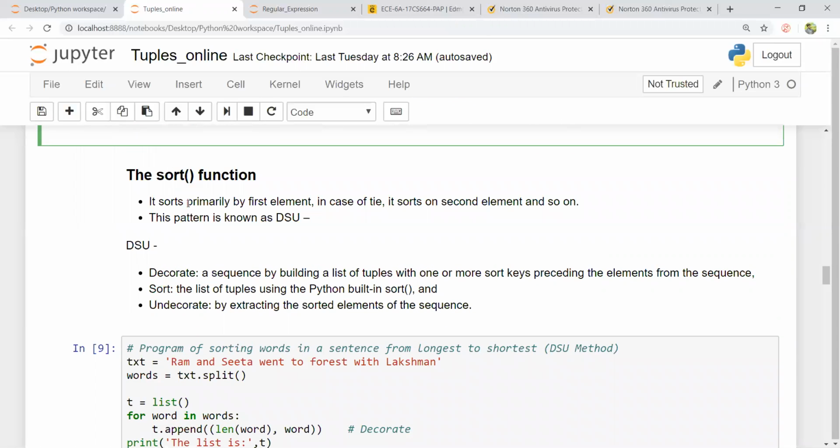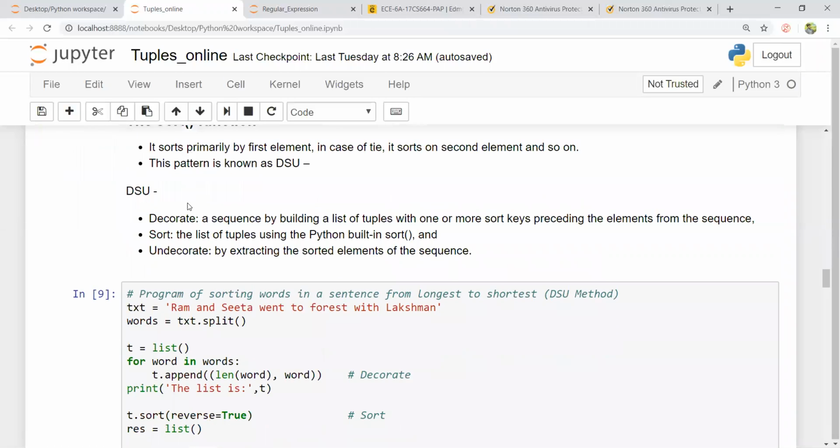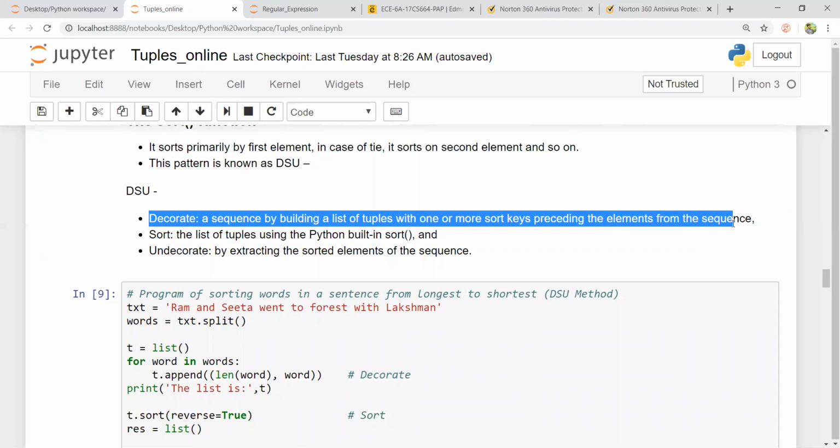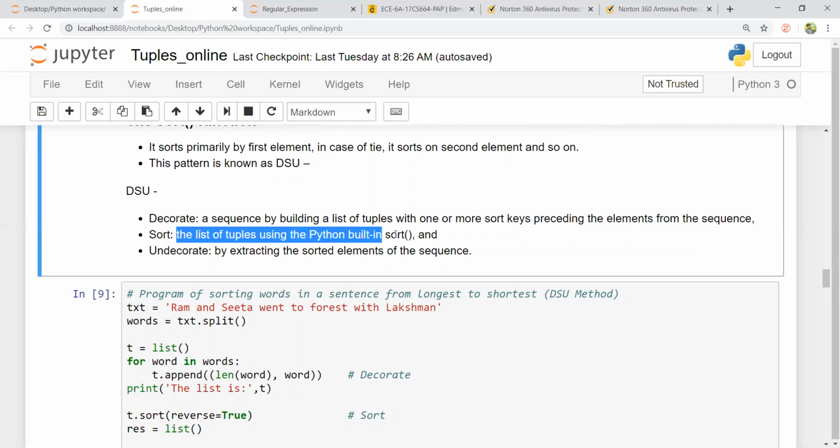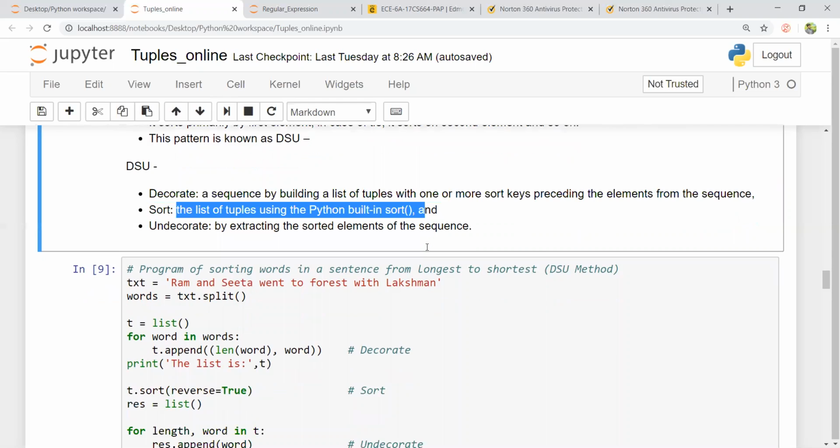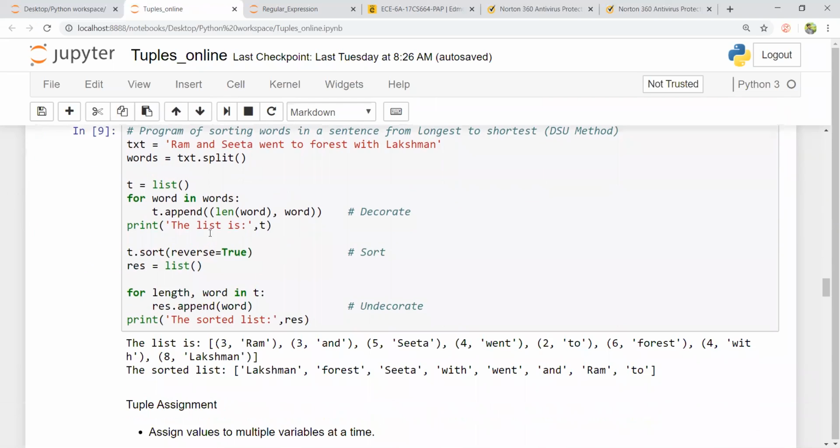The sort function, I can use the sort function on tuples. It follows a pattern, the DSU pattern. First, decorate a sequence by building a list of tuples. Second, sort the list of tuples using Python's built-in sort. Third, undecorate by extracting the sorted elements of the sequence. Let us take an example. I have a text: Ram and Sita went to forest with Lakshman.